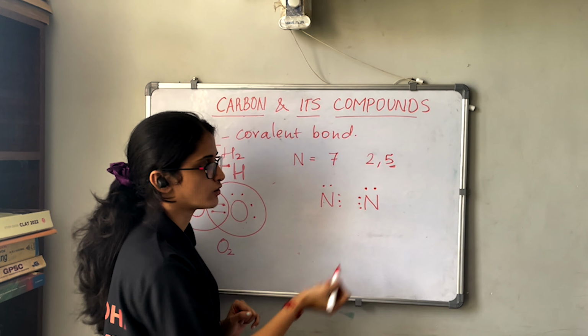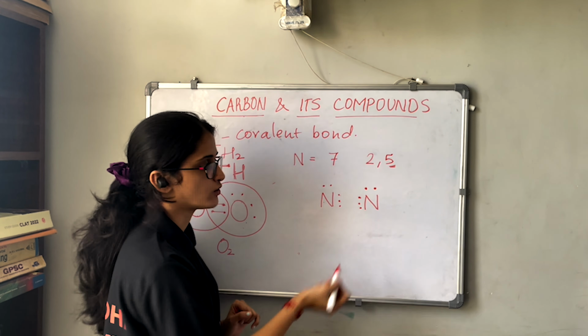That means 2 hydrogens will be taken by this carbon, and the remaining 2 by that carbon. Now each carbon has 4 electrons. This hydrogen is giving its 1 electron here, also this hydrogen, and in the same way these 2 hydrogens give their 1 electron to the carbon.